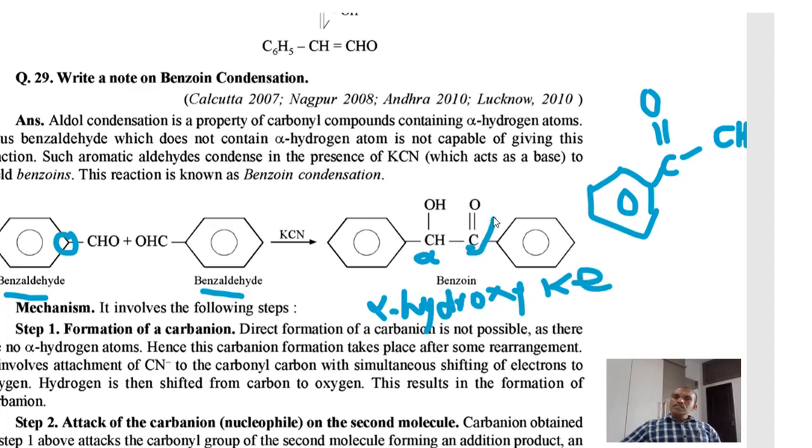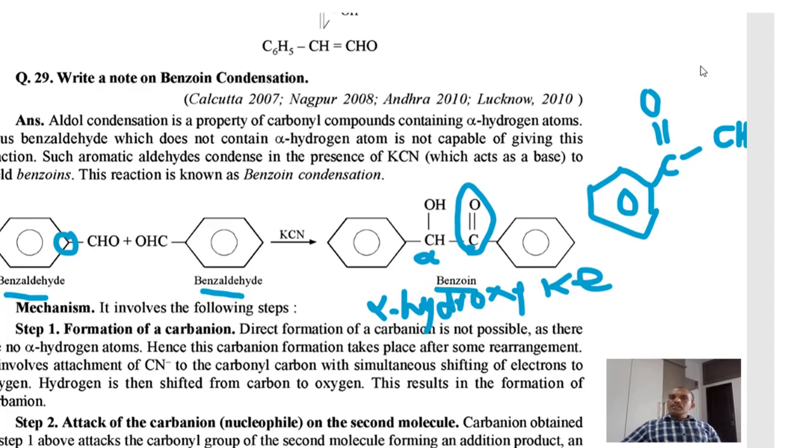You can see here, this is a ketone group, this is the alpha carbon, and this is OH. Hence, this reaction is known as alpha hydroxy ketone formation or benzoin formation.